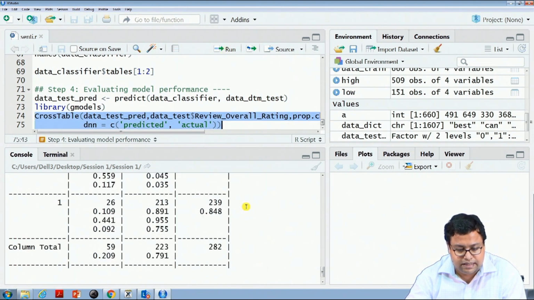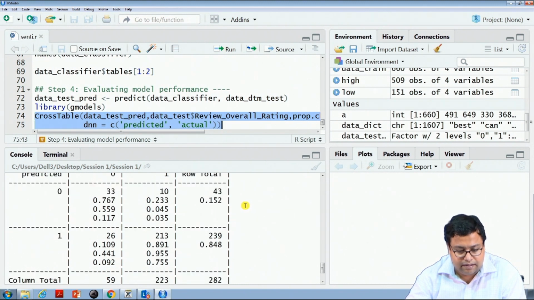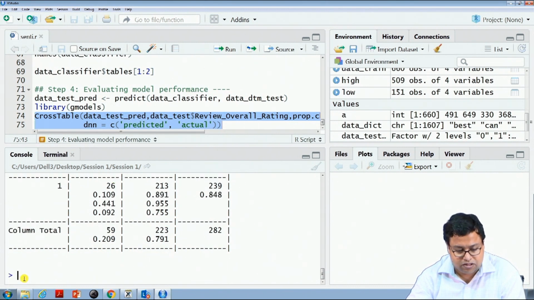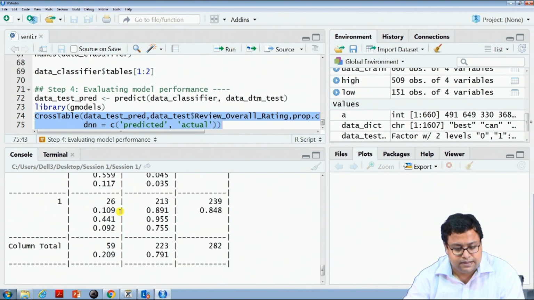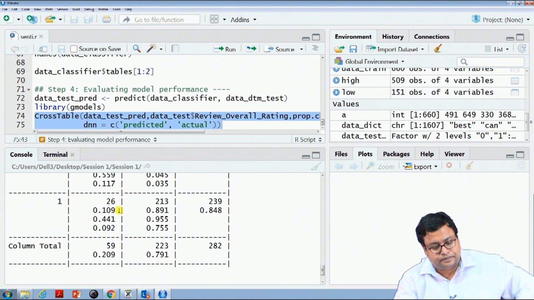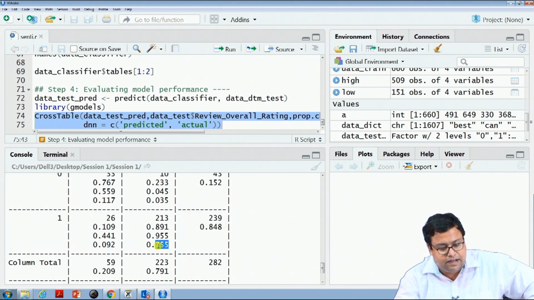The cross tabulation is saying that my overall accuracy is 213 plus 33, which is around 246 by 282. So, I am overall correct 87% of the time.